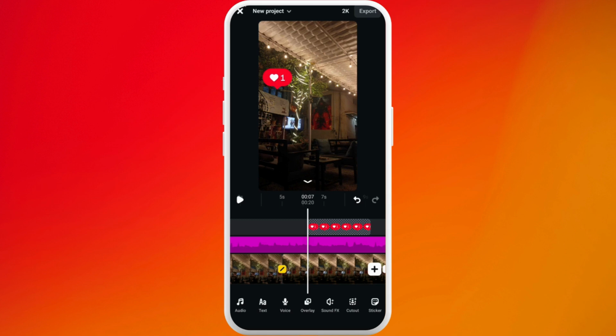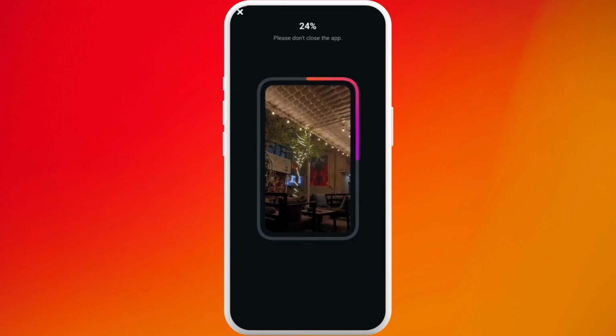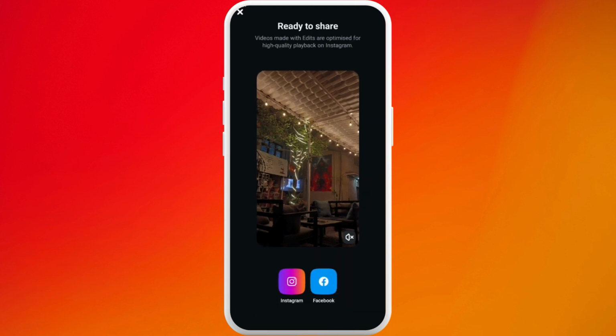And once you are done editing everything, if you are ready to create a post with this, at the top right, you can see this export button. Tap on it. You have to wait for a few moments. And there you go. The post has been successfully created.